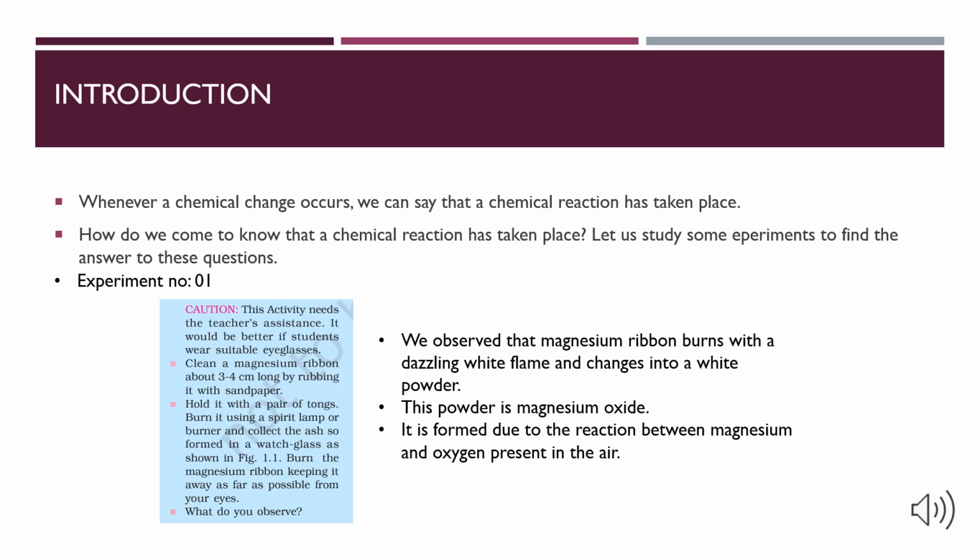Experiment number 1. If we take a magnesium ribbon about 3 to 4 cm long and burn it, we see that it burns with a dazzling white flame and changes into a white powder. This powder is magnesium oxide. It is formed due to the reaction between magnesium and oxygen present in the air.